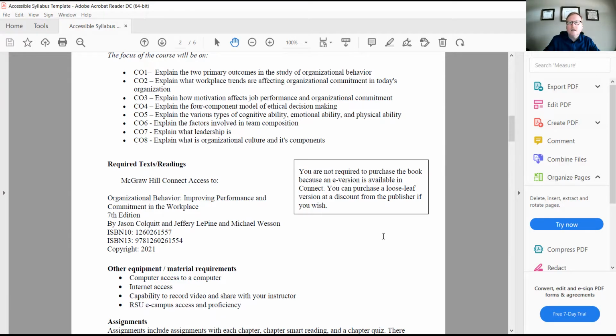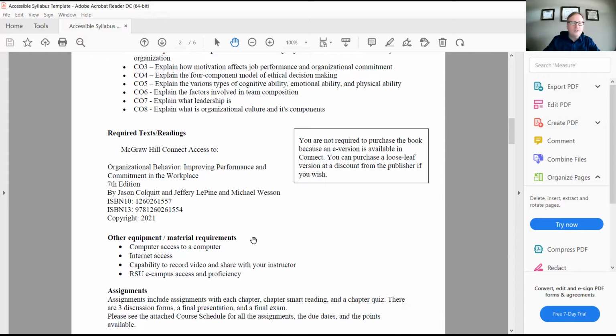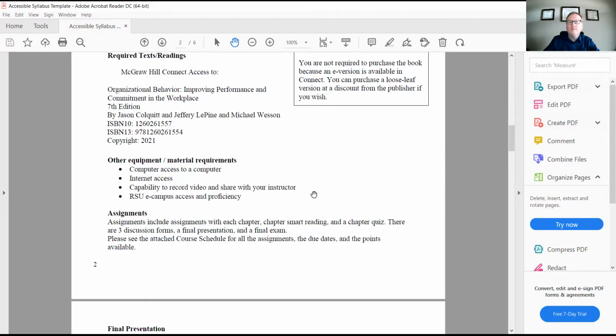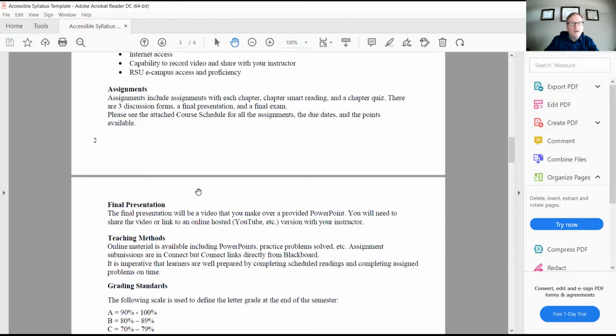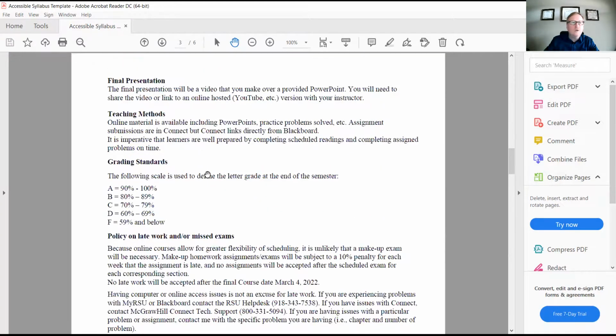But if not, everything is online. The digital version of the book is online. You don't have to have a hardback book or anything. So it should all be part of your program, what we call the first day program, where you're accessing the book right through Blackboard.